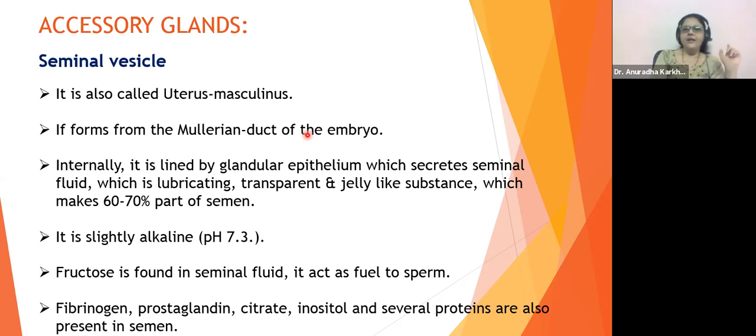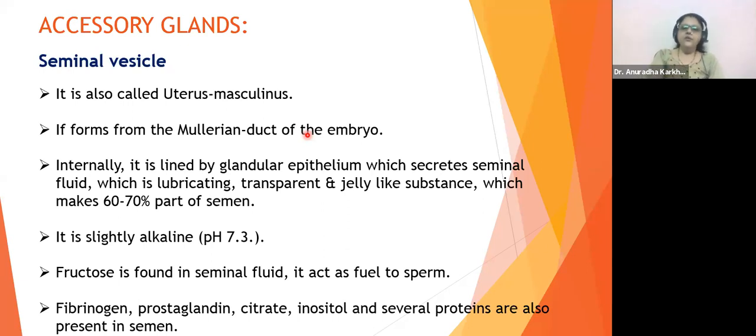Do you recollect that? मैंने तुम्हें बताया था, एम्ब्रियोनिक स्टेज में वॉल्फियन डक्ट नाम होता है उसका, जो आगे जाके ये बन जाता है. सिमिलरली मुलेरियन डक्ट है. Very good. Who is this? Rishika, very nice. Rishika Patel, you are right. Yes, yes, Juhi. Absolutely correct answer. Correct, my dear. Very good. Yes, Kritika, right. Yes, my dear. So all the answers that you have given are correct. Vas deferens and epididymis, right?